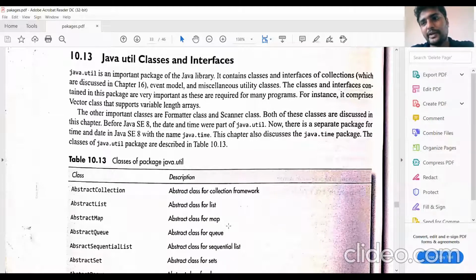In the previous session, we discussed the language package. The language package consists of a collection of classes and interfaces. The mainly used classes are, first one, the Object class, next one the String class, next one the Math class. These are the main classes used in the language package. And then we have seen the wrapper classes also, the conversion of a data type into an object.